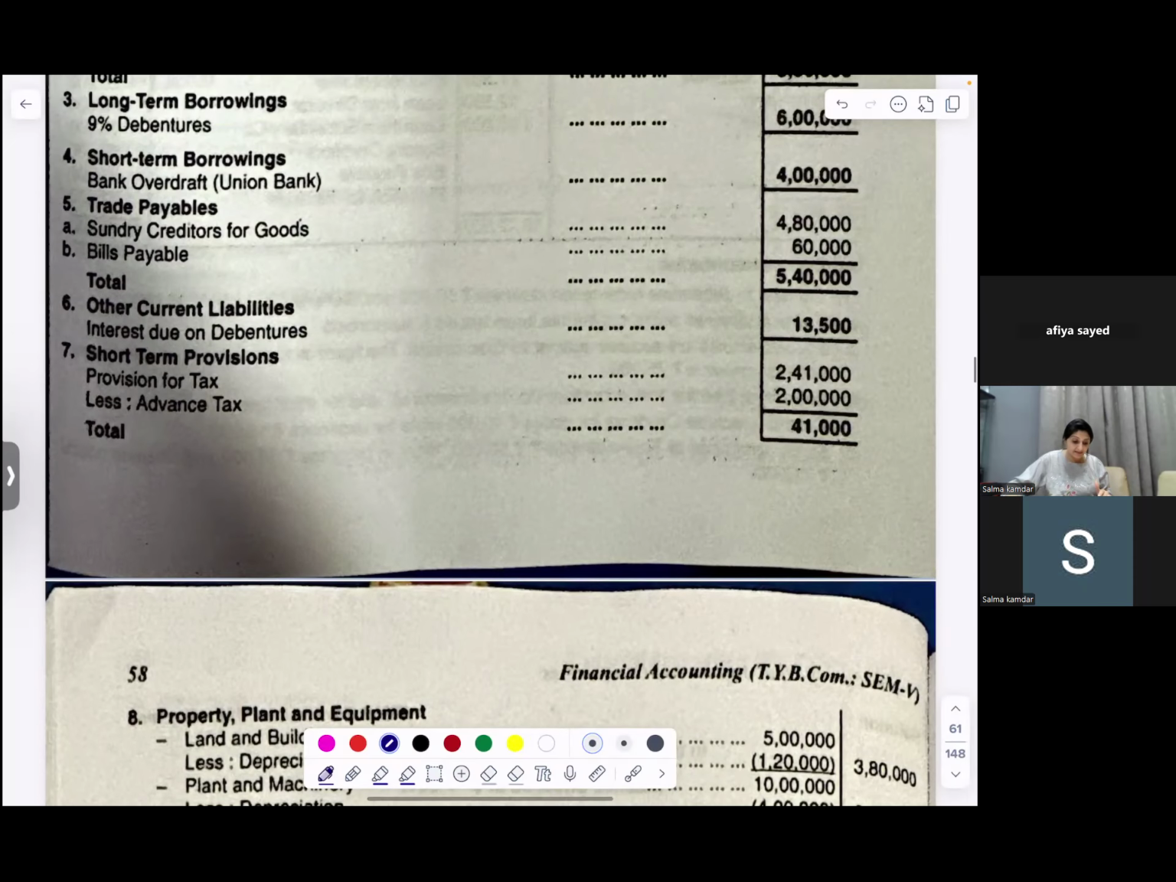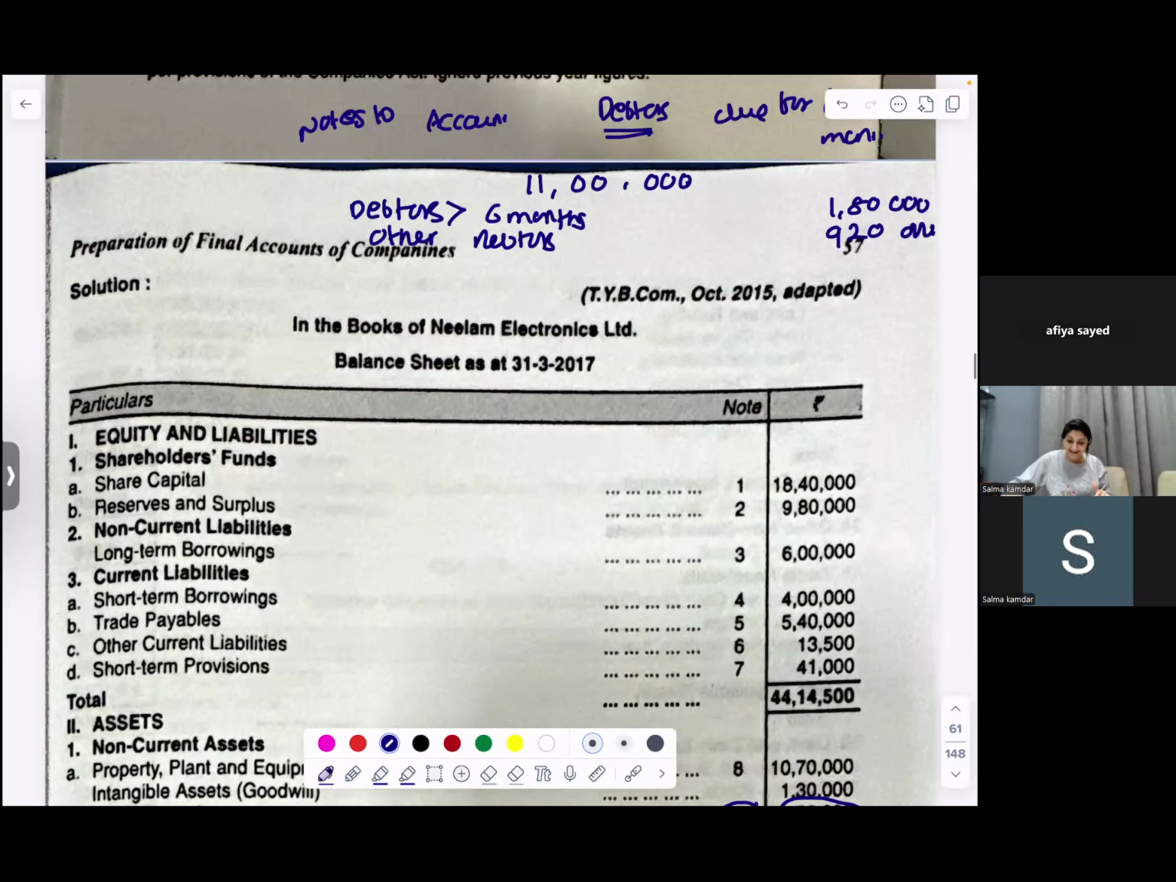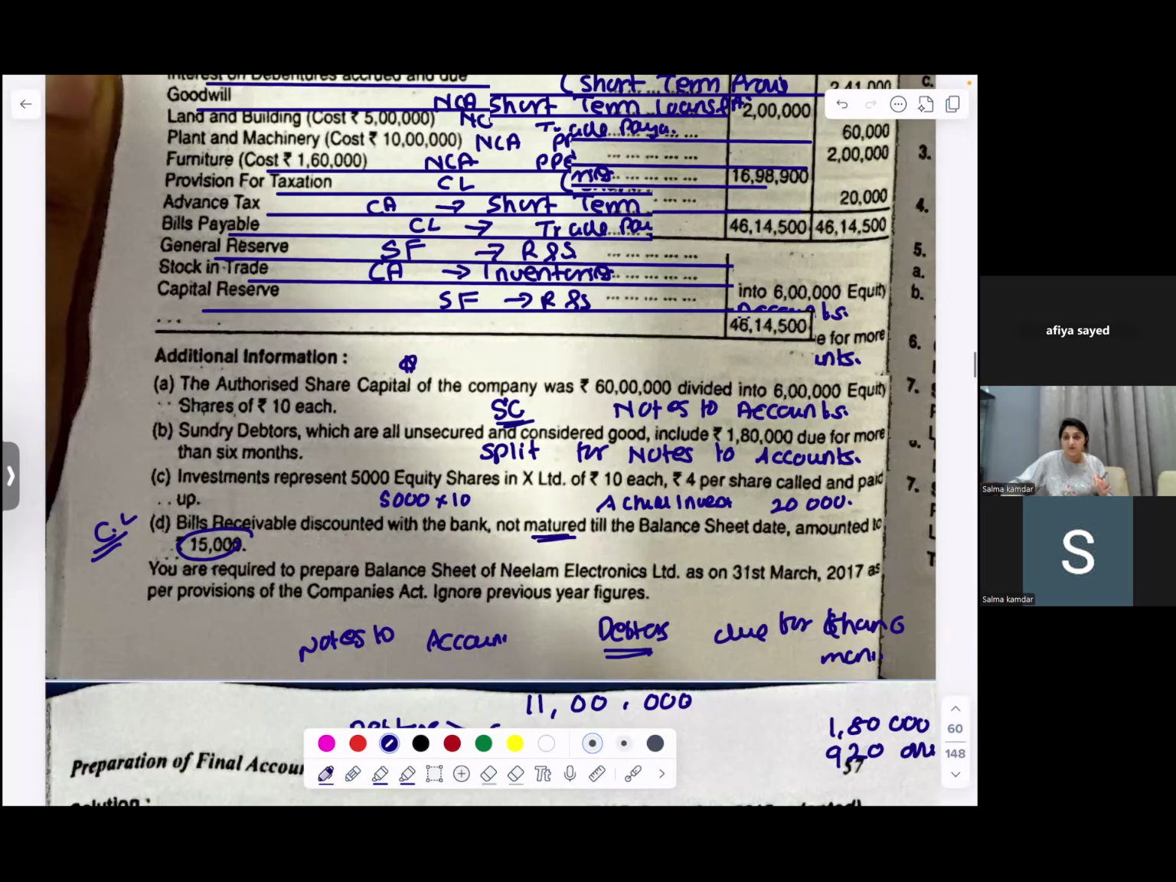So with this, I have completed illustration number 10, which is a TYBCom sum of October 15.